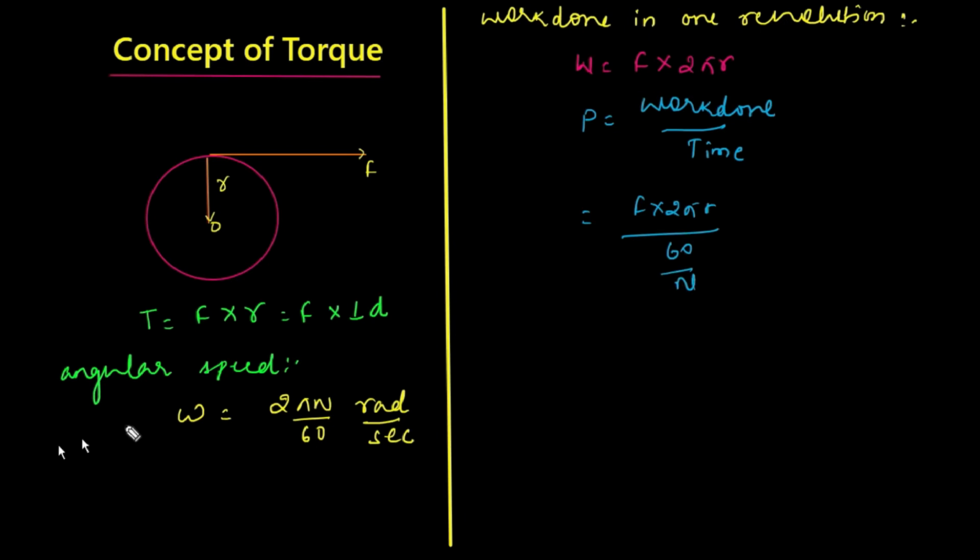So this will be the time in one revolution. So this power can be derived like F into R into 2 pi n upon 60. Got it?